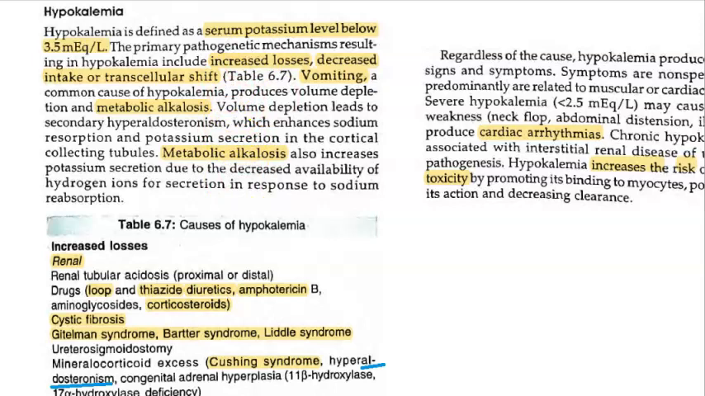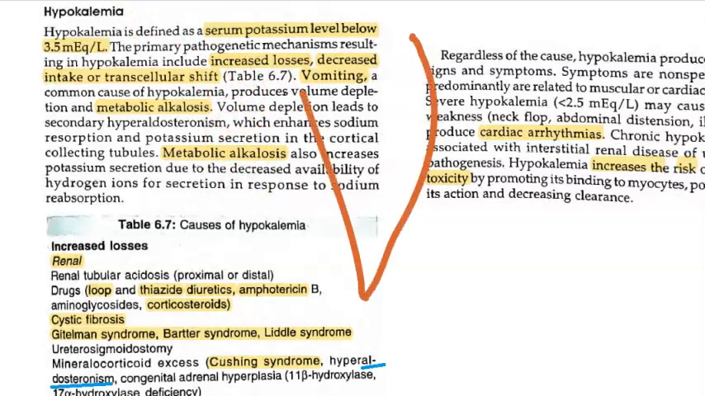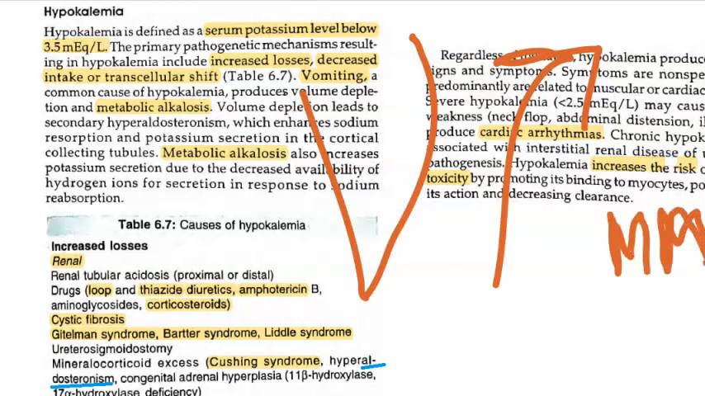Then, vomiting is a cause of hypokalemia. Please pay attention here. Vomiting is a cause of hypokalemia. You will vomit out everything, even potassium is gone. Right, then this will result in what? Metabolic alkalosis. I want to write here, metabolic alkalosis. So vomiting is one of the causes.